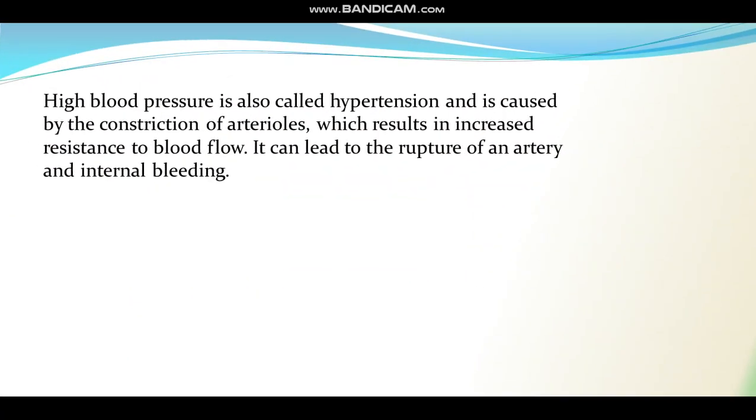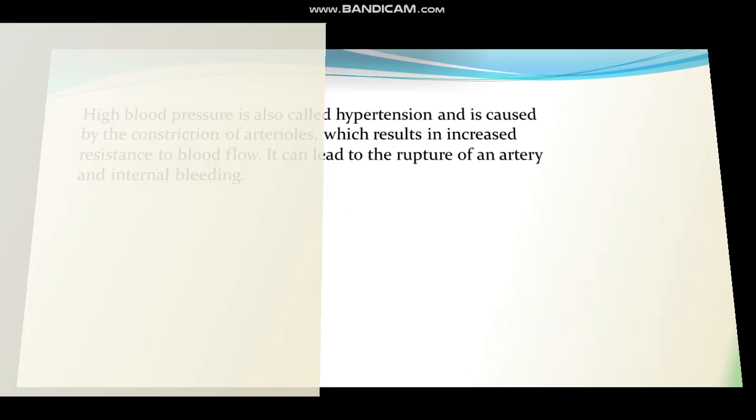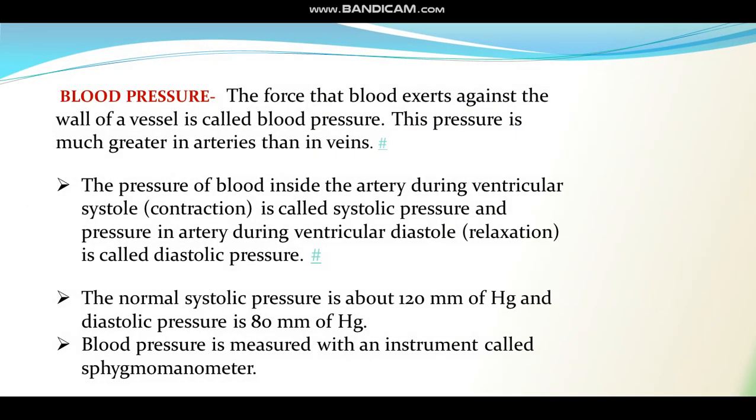Now what is hypertension? Hypertension is nothing but high blood pressure. When blood pressure is increased abnormally, it is called hypertension. Let's see how hypertension or high blood pressure is caused. Again, we will go to the first diagram to find out how high blood pressure is caused.